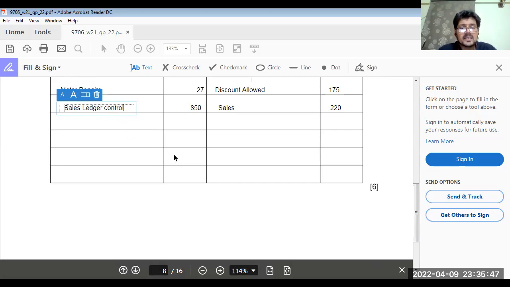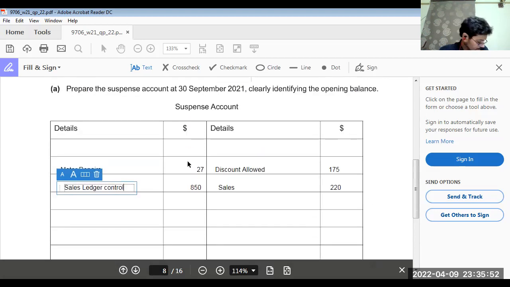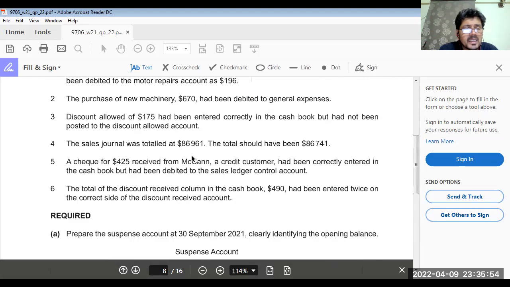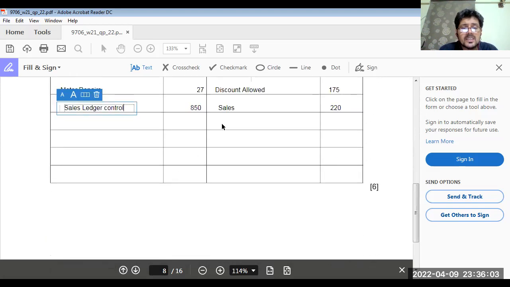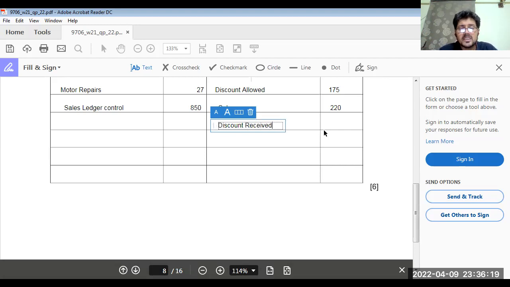So if you get the total here, is anything else left? This is the last one. We have to debit discount received by 490. So we will credit the suspense account, using discount received.